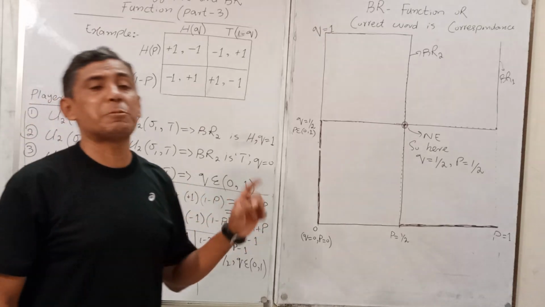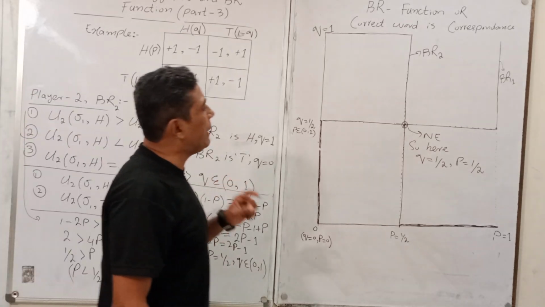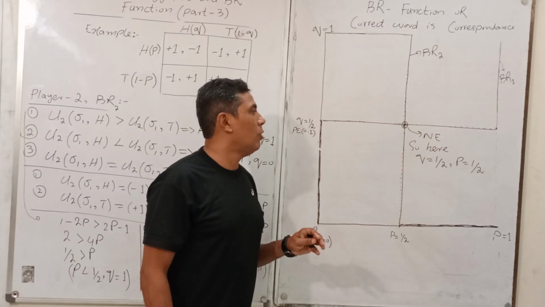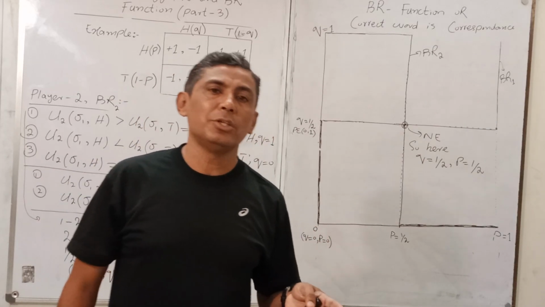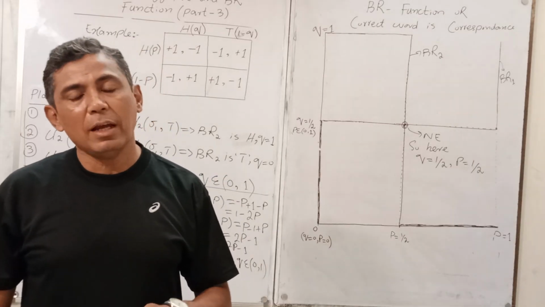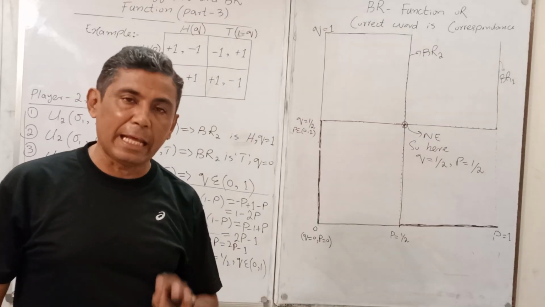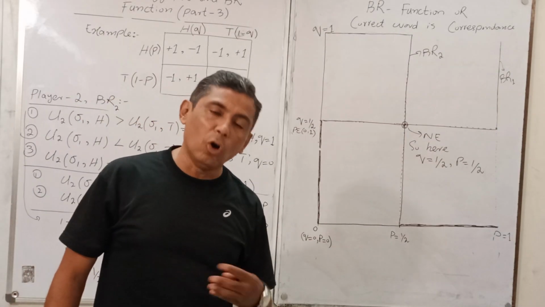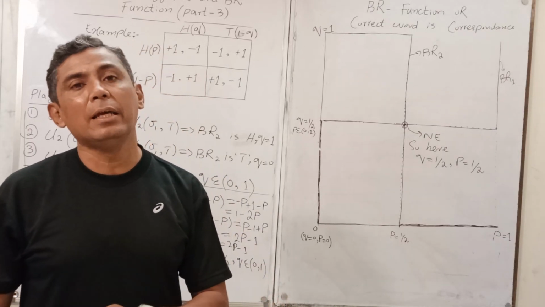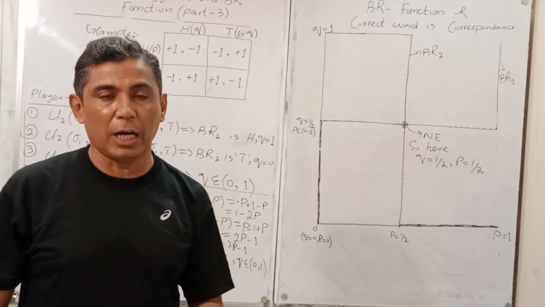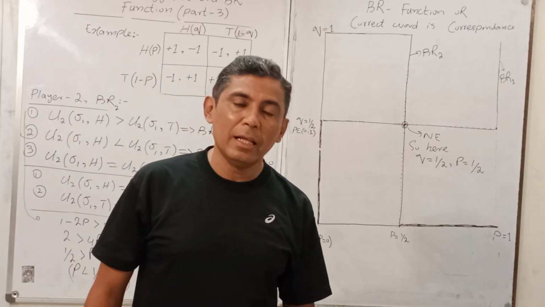Nash equilibrium is possible only in this condition, when you have a 50% chance to maximize your payoff with head and a 50% chance with tail, and this is for both players. So both players have a 50-50% chance of getting head or tail.